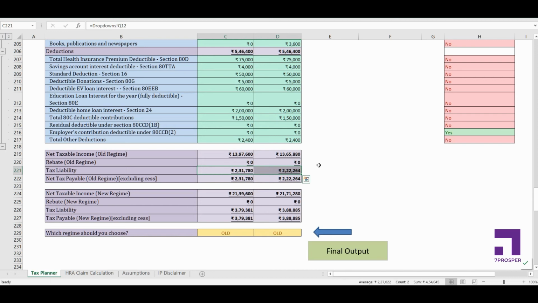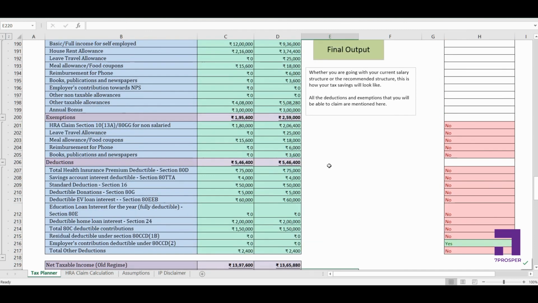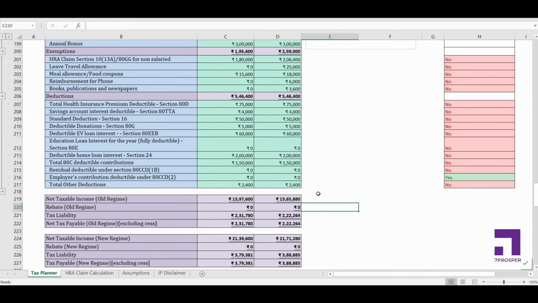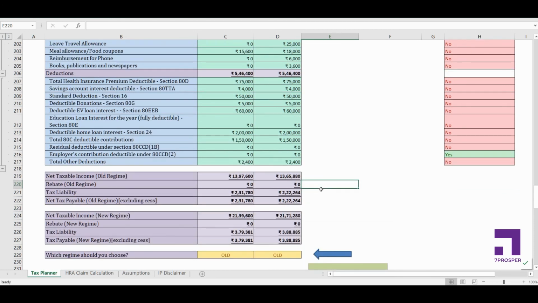If your current salary structure is already optimized, and it might be the case, right? In that case, the tax liability of your current and proposed will exactly be the same or almost the same. You might not see much of a difference there if your current salary structure is already optimized. So in that case, you just take that as a validation of your current salary structure. Your current salary structure is fine.